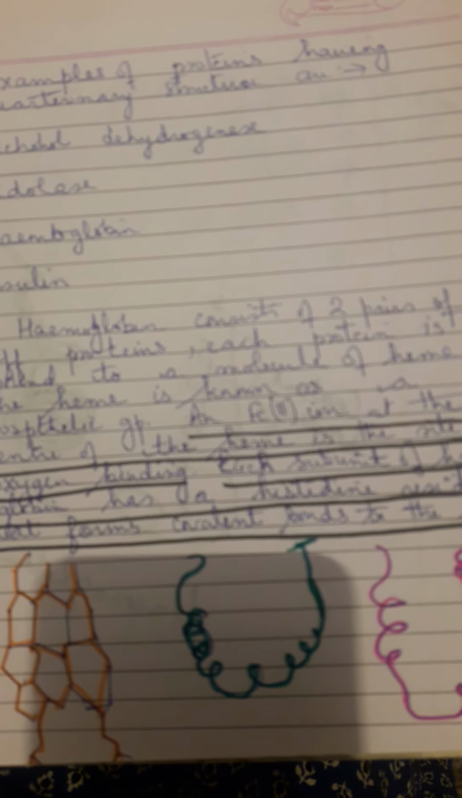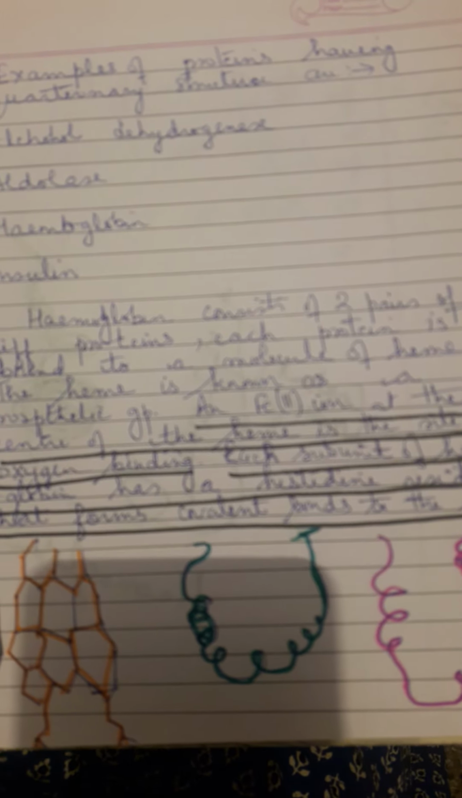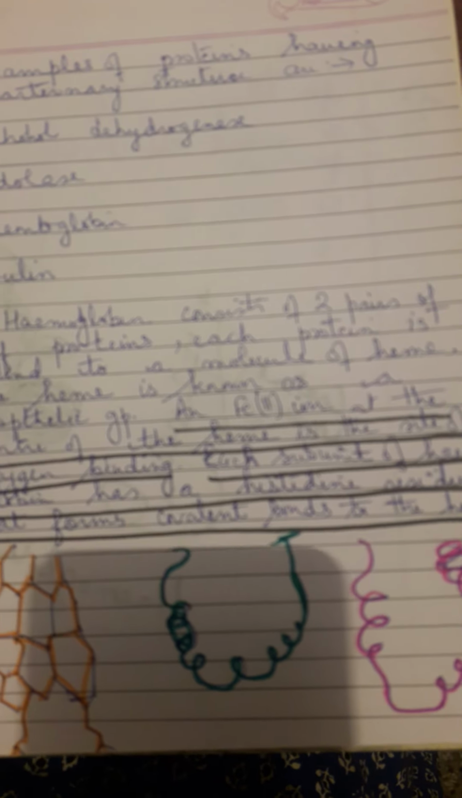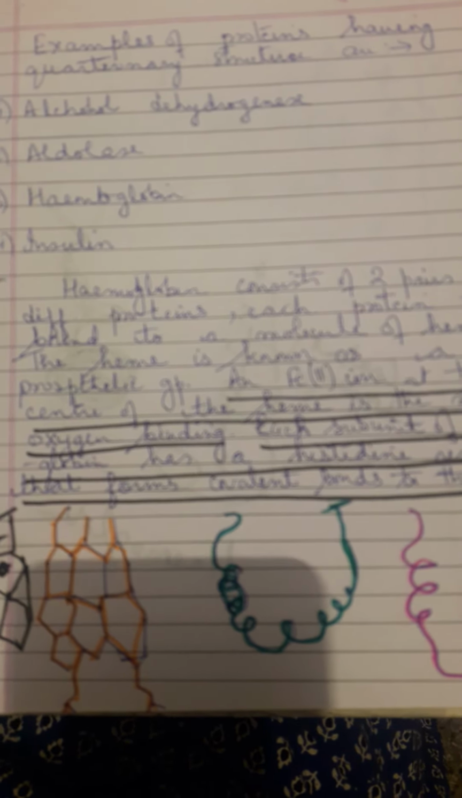The heme is known as the prosthetic group. Prosthetic group means non-protein group. A ferrous ion at the center of the heme is at the site of oxygen binding. At the center of the heme there is a ferrous ion which is the site of the oxygen binding.